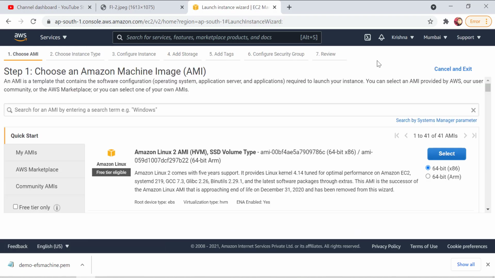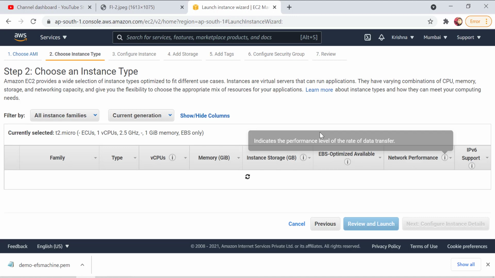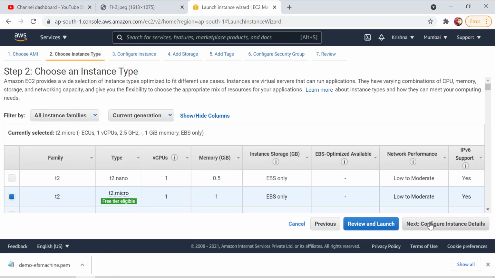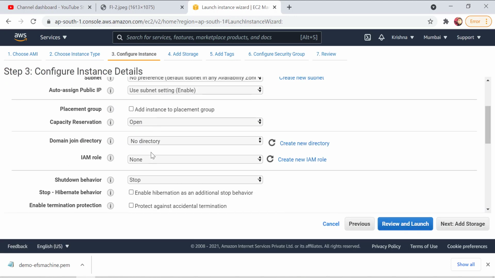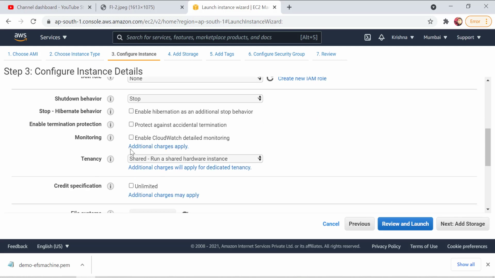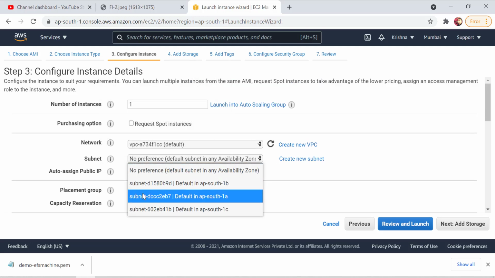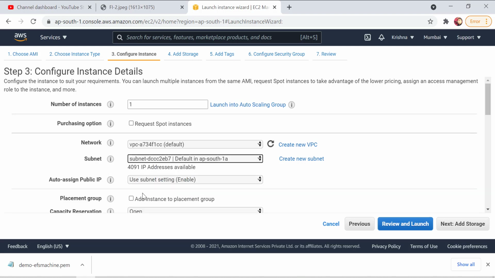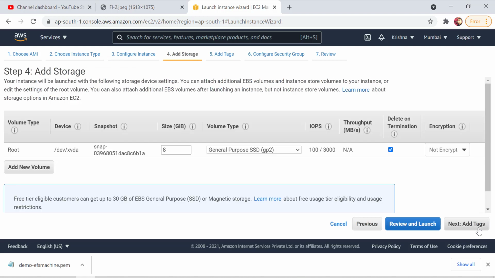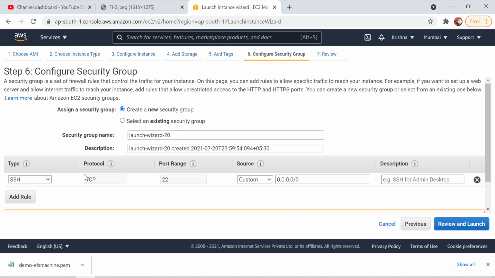Let me launch one more instance. Here I will select the Linux machine. Again, I want a different availability zone, so I will go to subnet and select AP South 1A. Earlier I selected AP South 1B, and now I will select AP South 1A. Add storage, add tags. I am not putting anything in the tags.